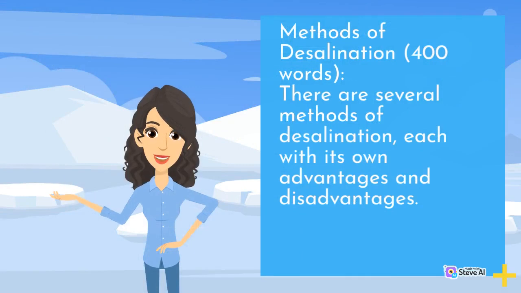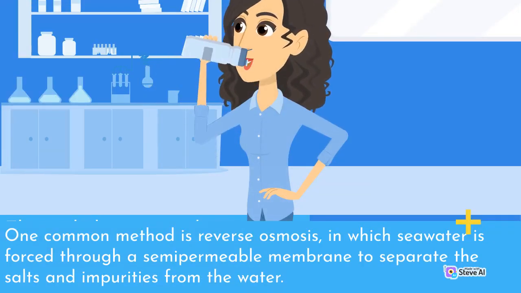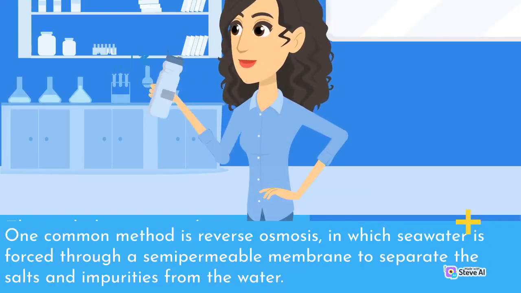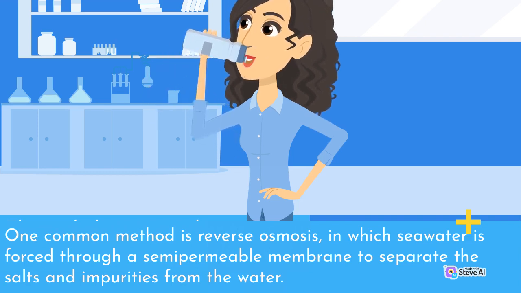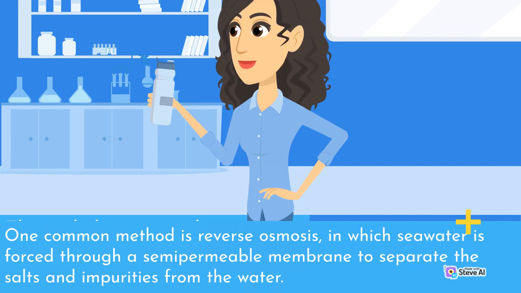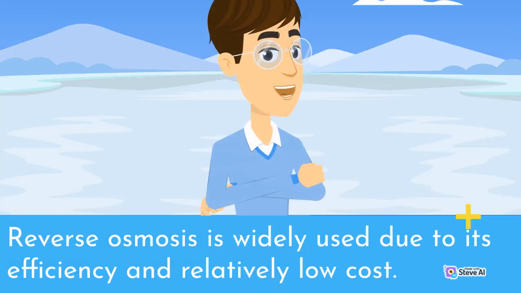Methods of desalination. There are several methods of desalination, each with its own advantages and disadvantages. One common method is reverse osmosis, in which seawater is forced through a semi-permeable membrane to separate the salts and impurities from the water. Reverse osmosis is widely used due to its efficiency and relatively low cost.